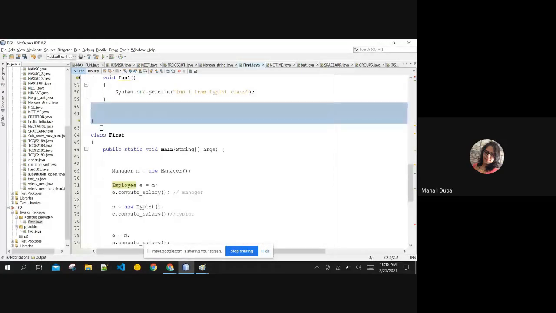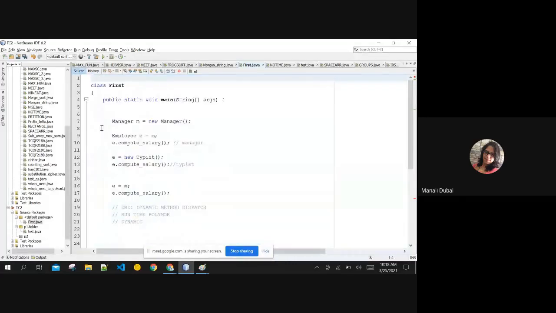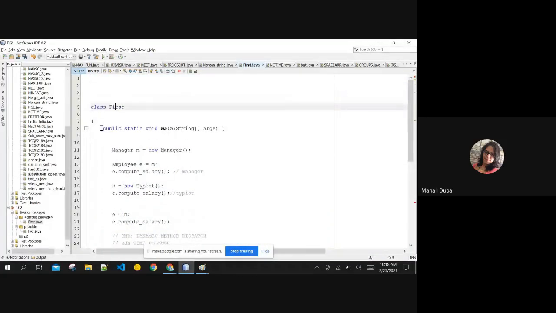Okay, I'm deleting everything here. Okay, I'm creating the interface. Now see, while we are doing interfaces, you'll be understanding. See, there are differences between abstract class and interface too. There are lots of differences between abstract class and interface.